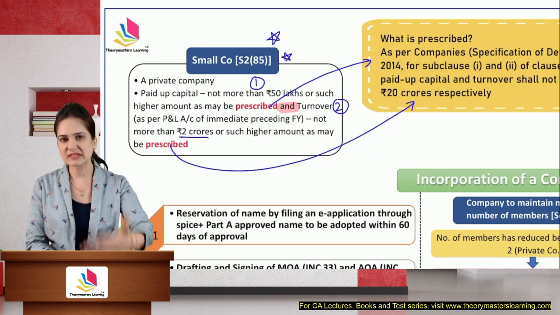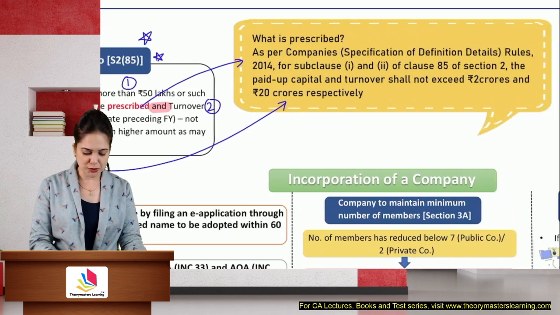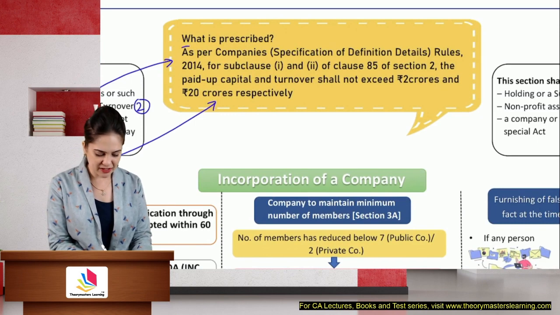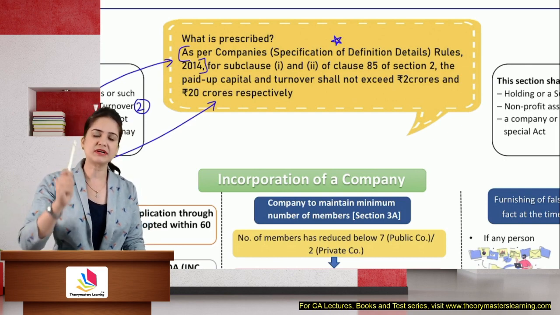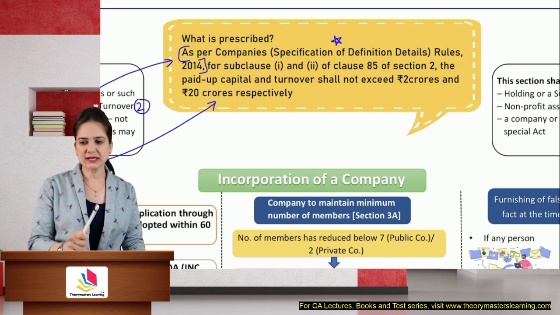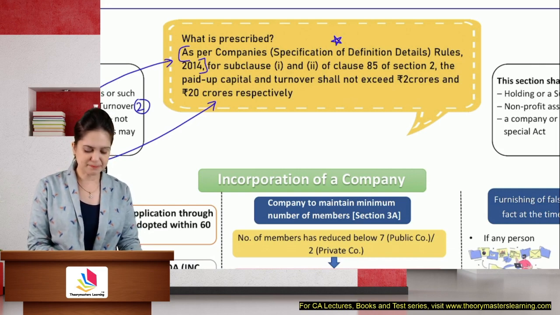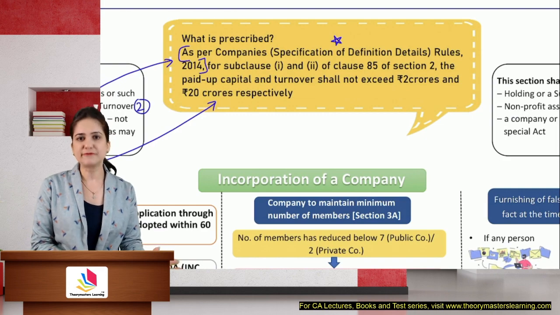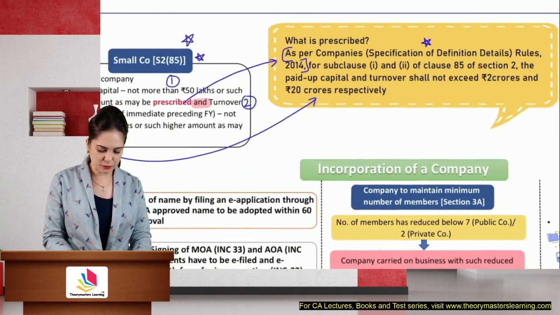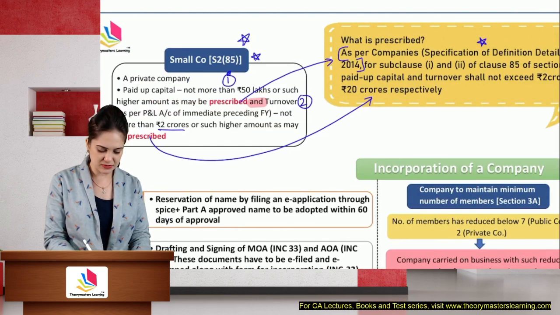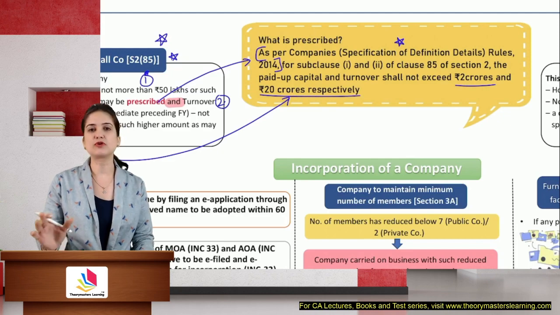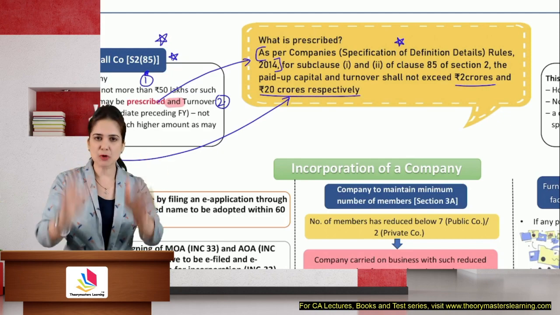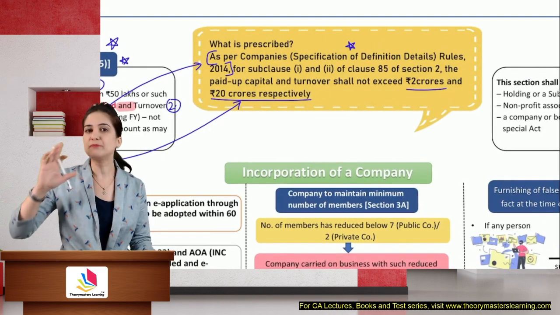Now these higher limits have been prescribed. So what should you consider? As per the Companies (Specification of Definition Details) Rules 2014, this is important. You have to write this in the exam because it is written in the module also. So in your answer, you will have to write as per the rules, for subclause 1 and 2: the paid up capital and turnover shall not exceed 2 crores or 20 crores respectively. To be classified as a small company, your paid up capital should not be more than 2 crores.